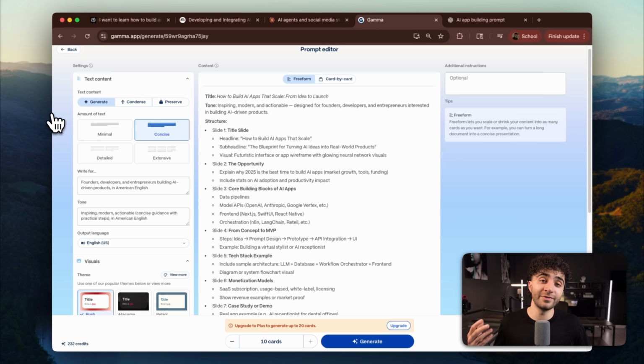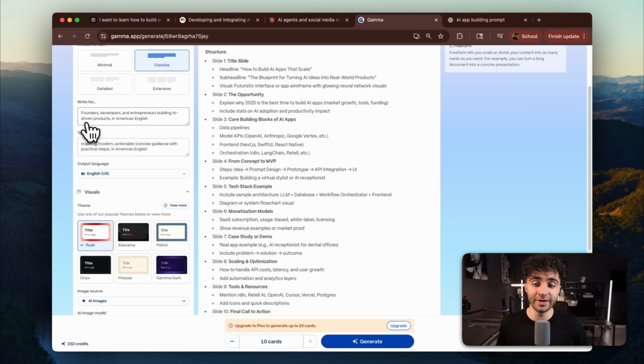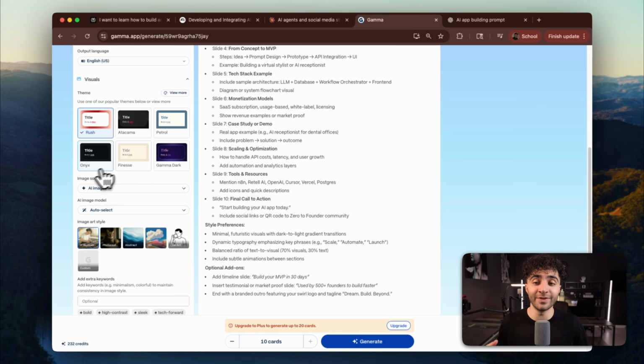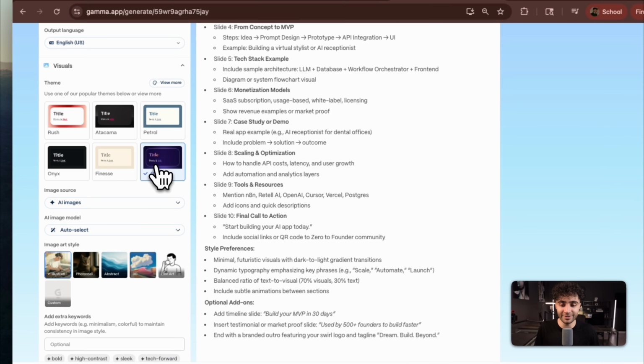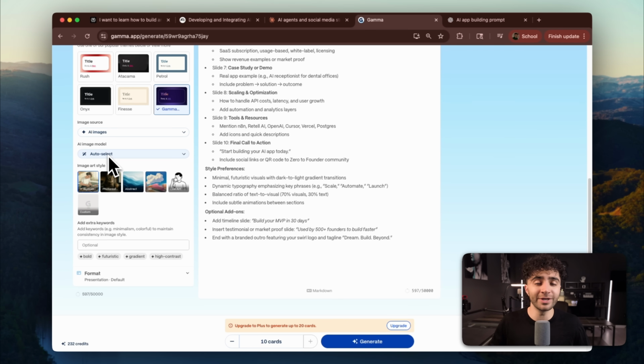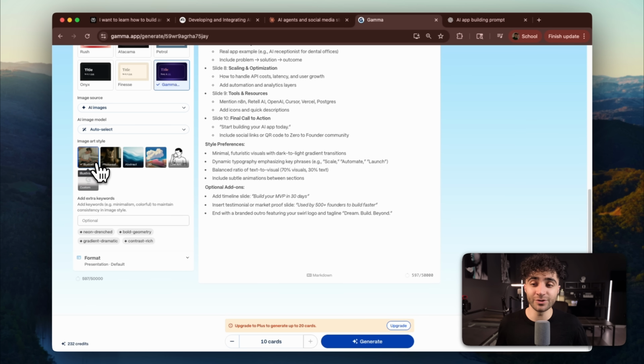If we look on the left side, there are some specifications that we can add, like text context, the tone, what we're writing for, who we're writing for, some of the different visuals we'd like to add. You can upload images for it to add, and then you can pick certain themes. I like this Gamma Dark theme. We're going to pick this right over here. Image sources, we're going to have it create AI images for us. AI image model, we're going to leave it on auto select. And the AI image art style, I feel like illustrations or line art are the best type of styles if I'm learning something like creating apps with AI. I don't want anything that's photorealistic or really abstract right now. So add extra keywords, I don't want to add any extra keywords. And then format, we're just going to leave it at presentation.